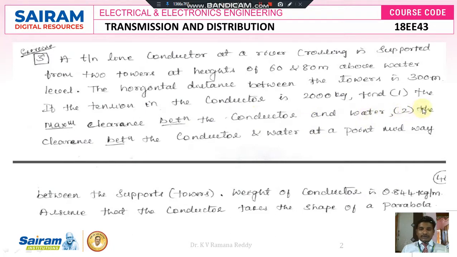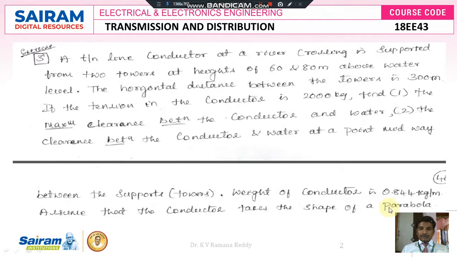Second, the clearance between the conductor and water at a point midway between the supports or towers. The weight of the conductor is 0.844 kg per meter. Assume that the conductor takes the shape of a parabola.